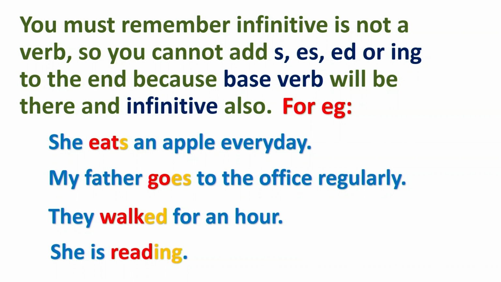For example, look at these sentences, children. She eats an apple every day. My father goes to the office regularly. They walk for an hour. She is reading. And here you can see that there is no to form. So, because of that, with the verb, you can add s, es, ed or ing. But if the to form is there and it is an infinitive, you cannot add s, es, ed or ing. Did you get it, children?